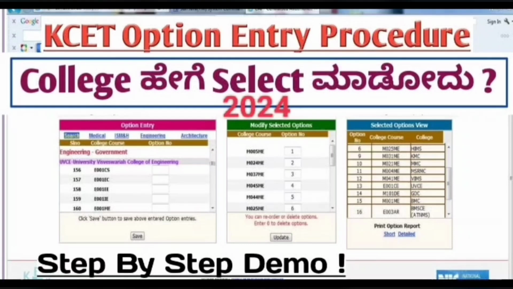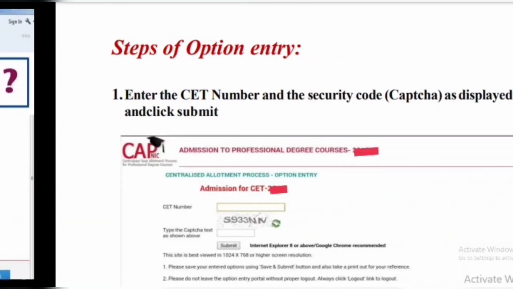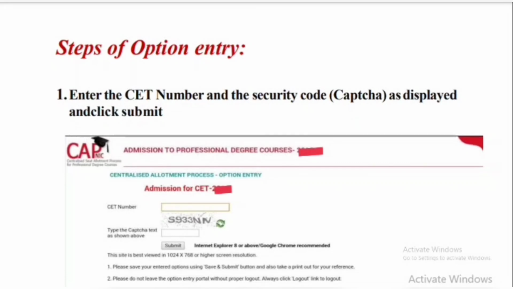So, KCET option entry procedure, step by step demo. The first step is entering the CET number and the security code captcha as displayed, and clicking submit. Watch this video in high quality to get a good experience. As you can see, the option entry link has not come yet, so this is just a video to give an idea of how option entry will happen. You have to enter your CET number and the captcha that it is showing, and click on submit.